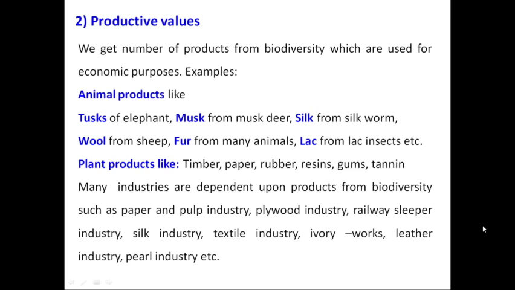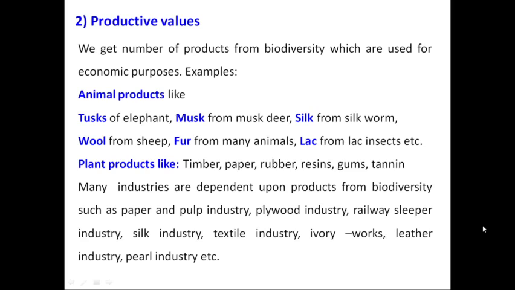There are many industries which are dependent upon the products from biodiversity, such as the pulp and paper industry, which uses wood as a raw material for manufacturing paper. The plywood industry uses timber that is obtained from the forests. The railway sleeper industry, where wood is used on a large scale.